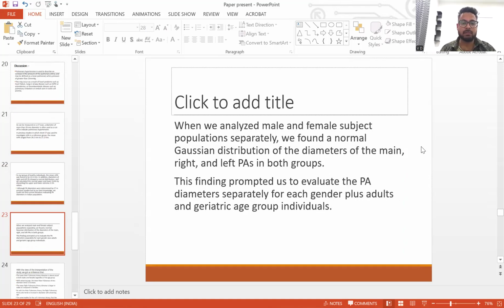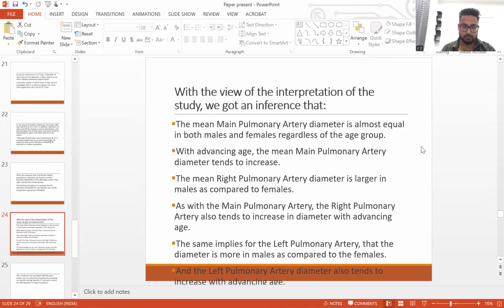We analyzed male and female subject population separately. We found normal Gaussian distribution of diameters in both males and females. With the view of interpretation of the study, we got the inference that the mean pulmonary artery diameter is almost equal in both males and females, and with advancing age, the main pulmonary artery diameter tends to increase. Similar findings were seen with right and left pulmonary artery, in which the diameter increased with advancing age. However, the diameter was larger in males in comparison to females in right pulmonary artery as well as left pulmonary artery.